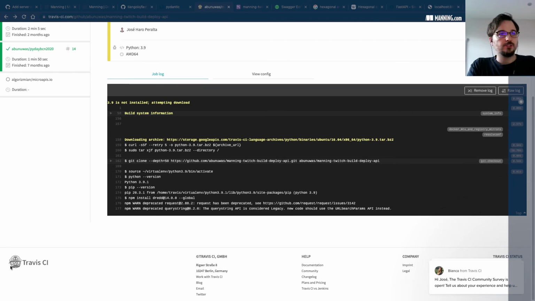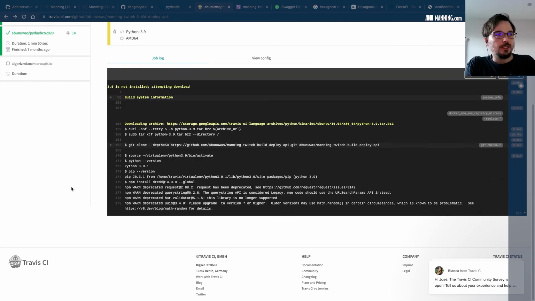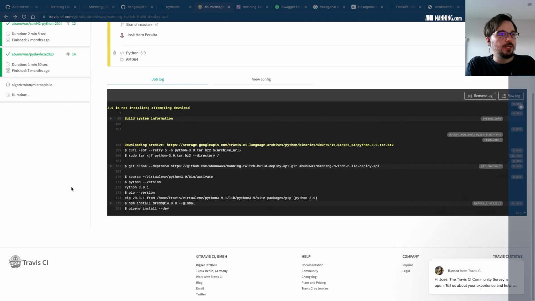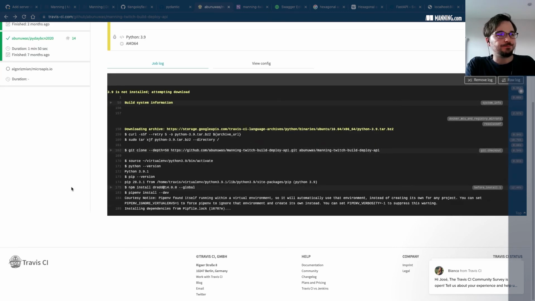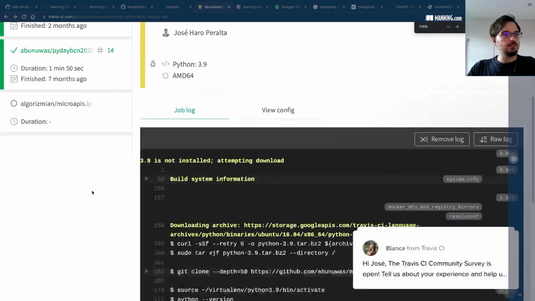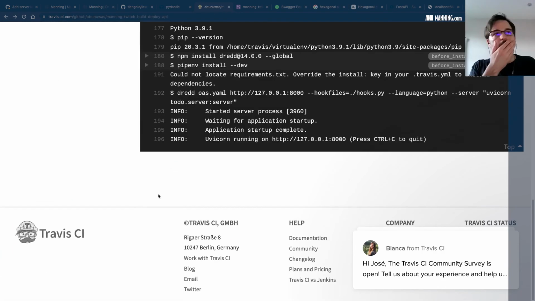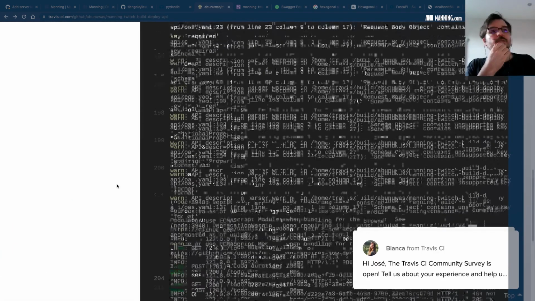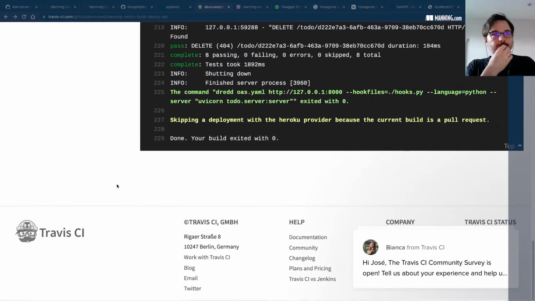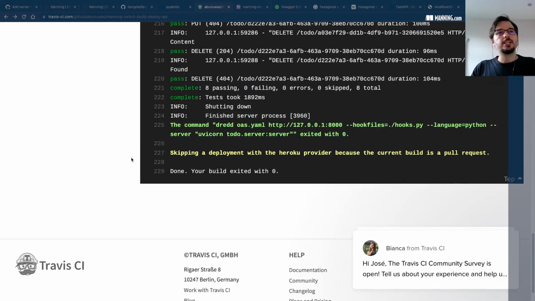So it just cloned the repo. It's installing the dependencies, pip and npm. Let me make this bigger so that you can follow better. Oops, not like that. So running the test now, and everything's passing. That's beautiful.